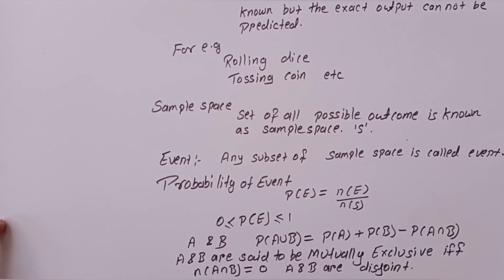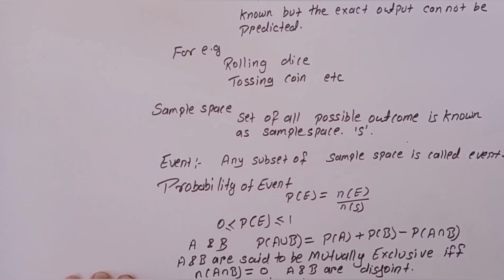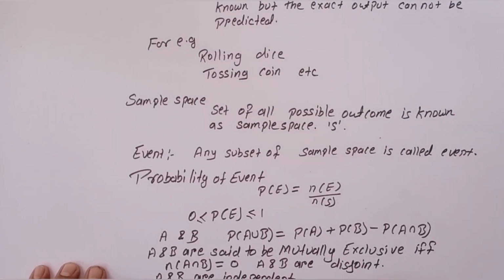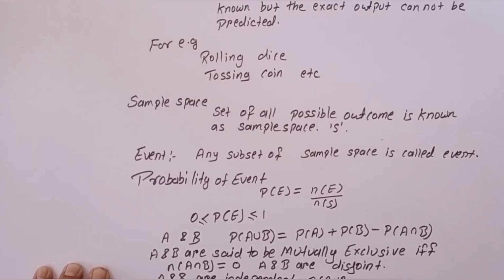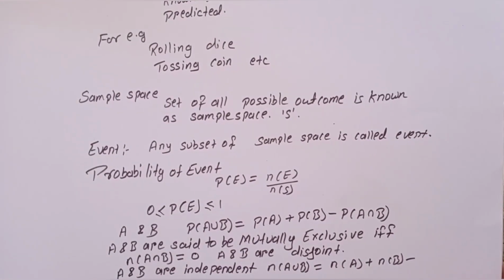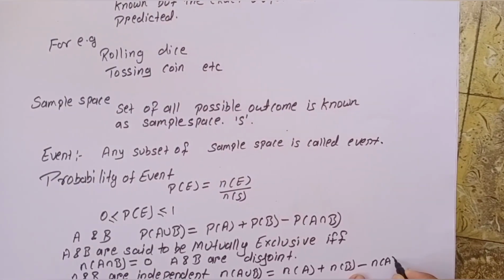Two events A and B are said to be mutually independent if occurrence of A does not depend on occurrence of B. In case of mutually independent events, A union B is equal to n of A plus n of B minus n of A into n of B.